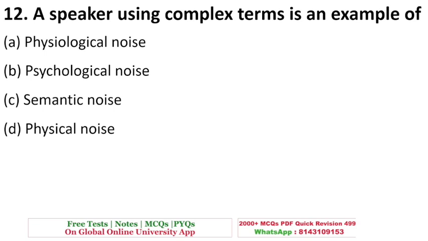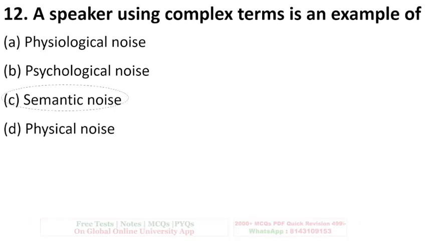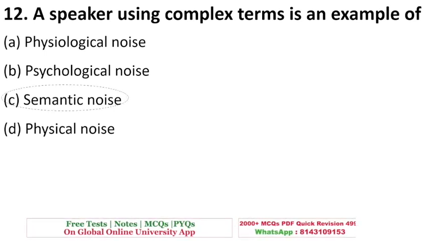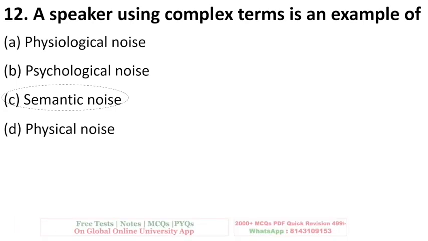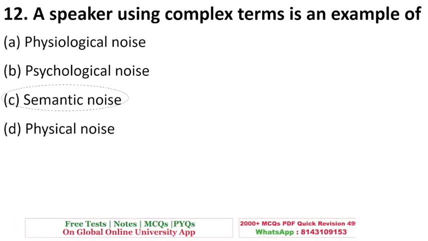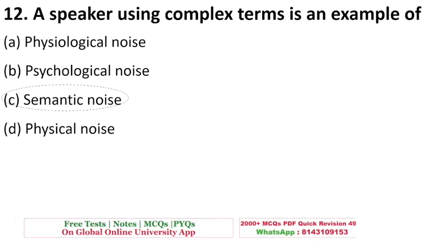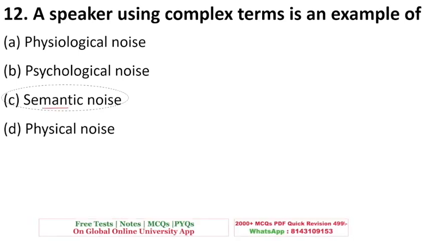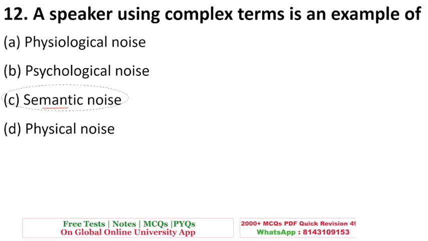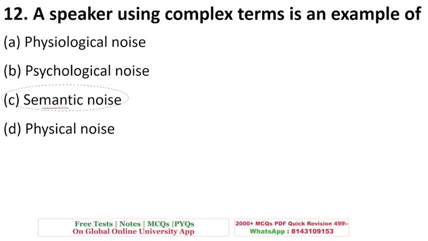So if you look at option C, it is the right answer, semantic noise. So complex terms, sometimes a speaker might use very difficult terminology which the audience might not understand. So this is an example of semantic noise, the barrier related to language, okay, language barrier.